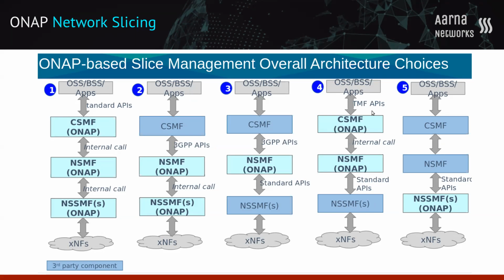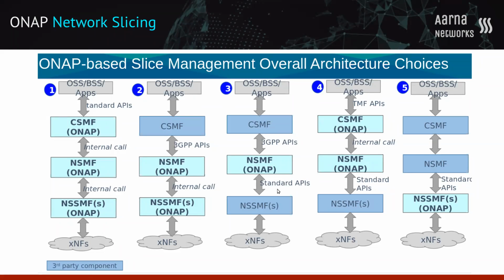So you have the option of TMF 641 API available from the CSMF side to interact with OSS and BSS for integration. And similarly, you also have the standard APIs available in architecture 1, where all the three components are coming as internal to ONAP. As you see in the drawing, the dark blue ones are representation of the third-party components, which may come from your legacy system or newly developed systems.